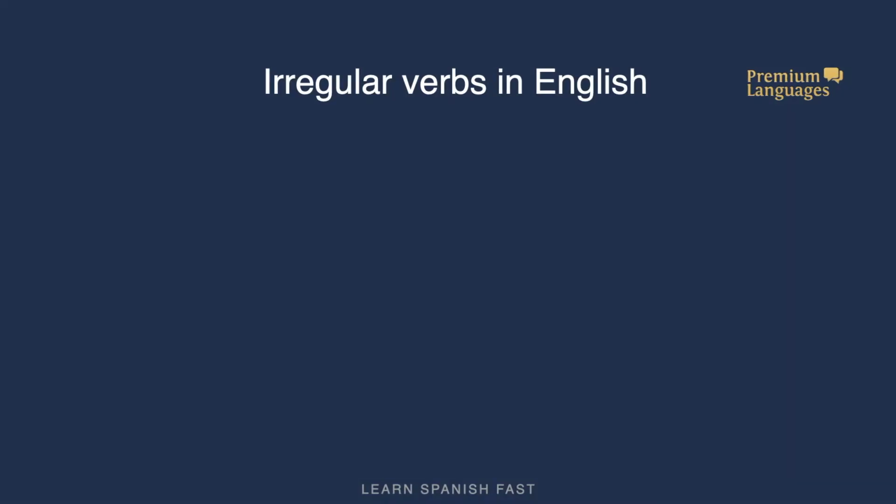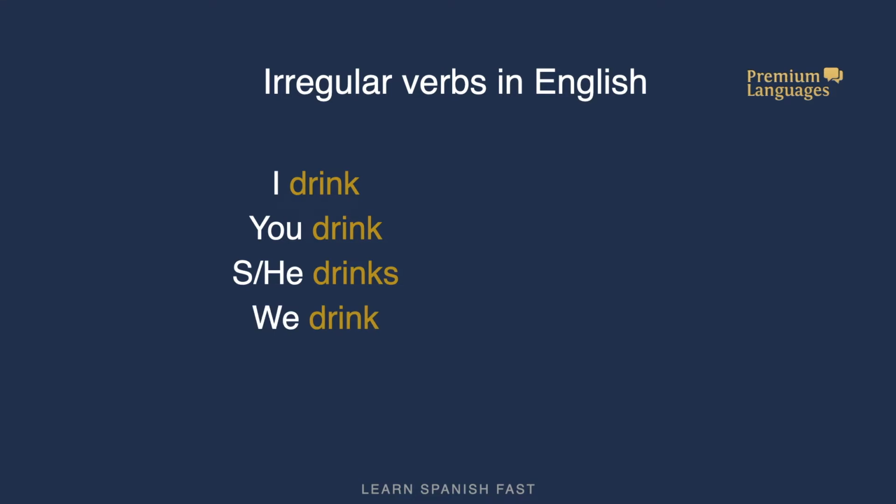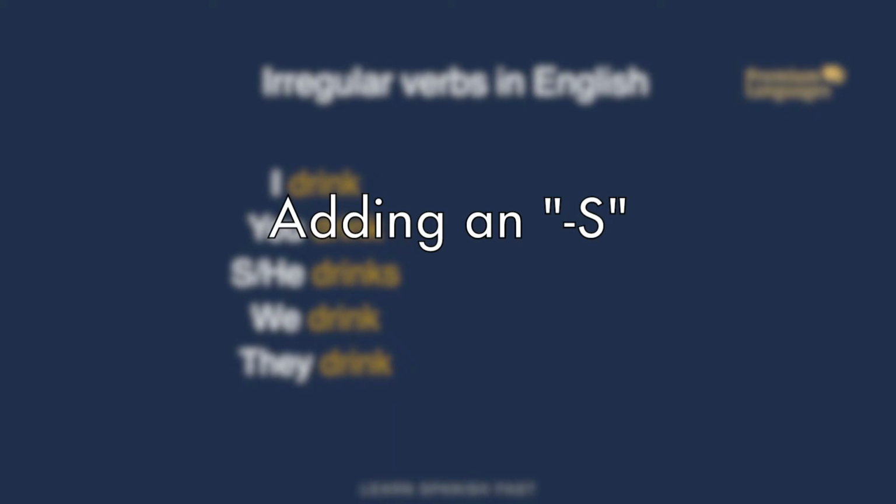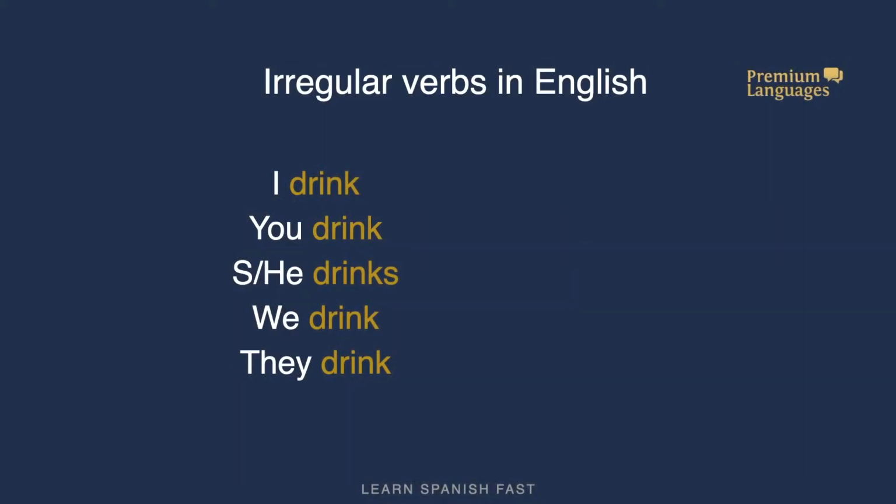As we mentioned in previous lessons, the conjugation system in English is very limited. For instance, if we take the verb to drink, the conjugation would be I drink, you drink, he or she drinks, we drink, and they drink. So it merely consists in adding an S to the third person, he, she, it.